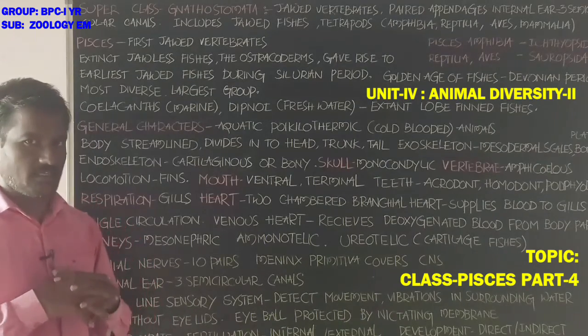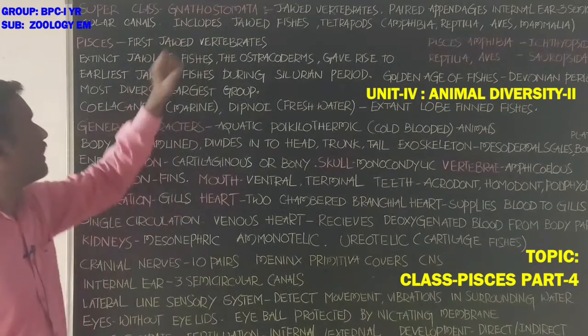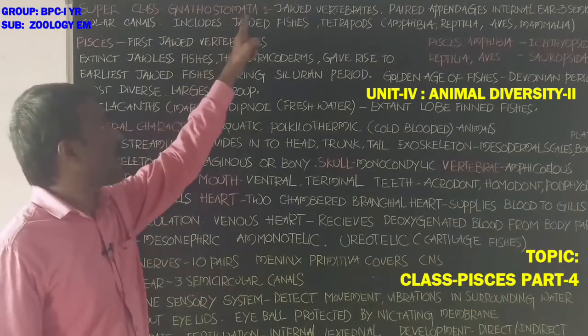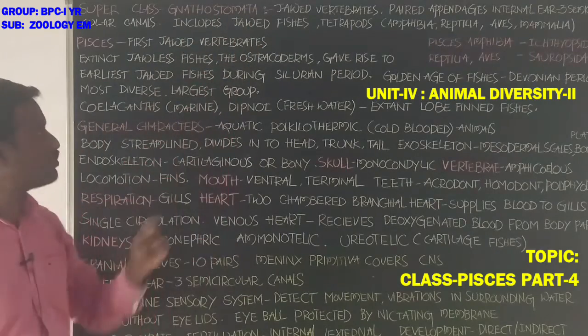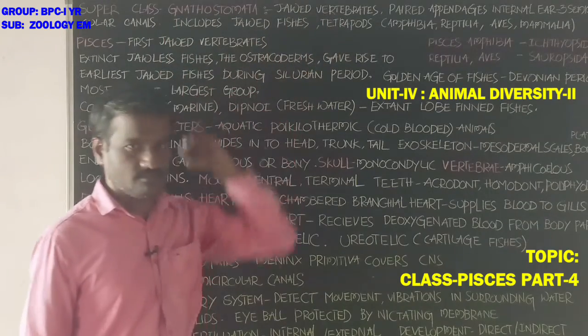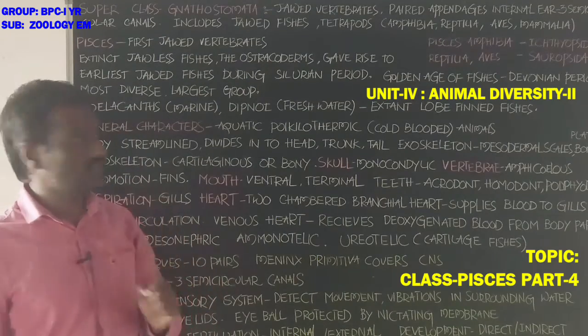Petromyzon, Myxine. Next, superclass Gnathostomata. Gnatho means jaws, stomata means mouth. These are jawed vertebrates, the vertebrates having jaws.